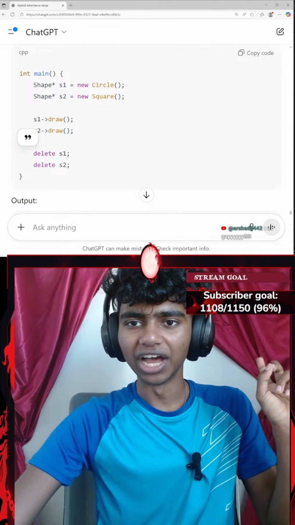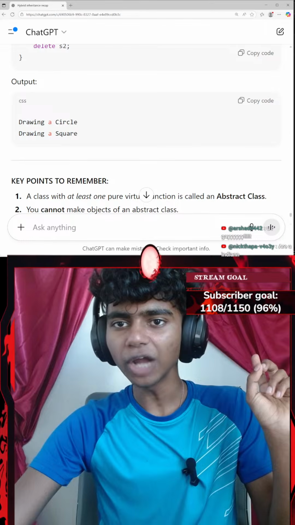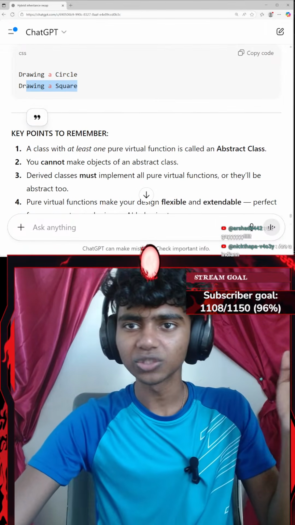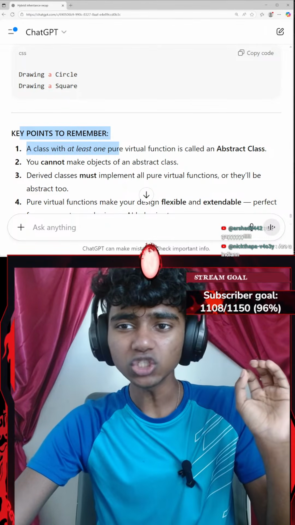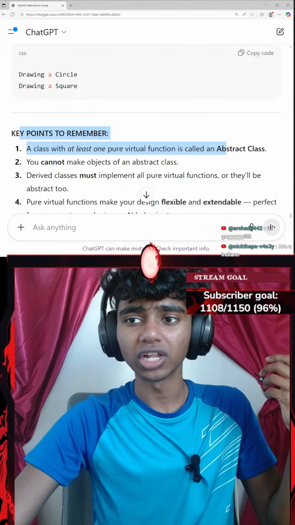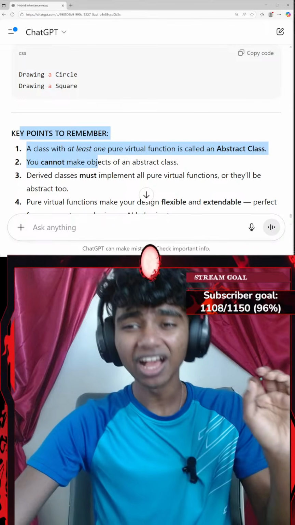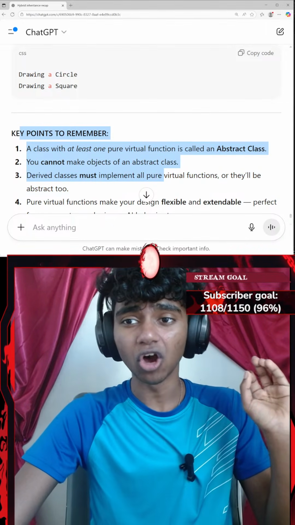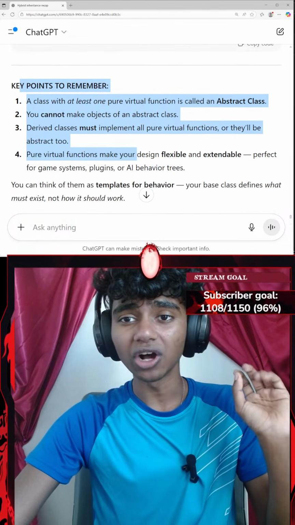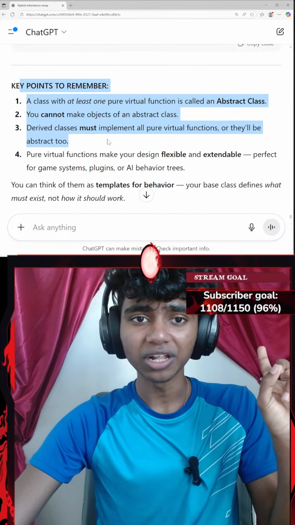That said, I go ahead and delete everything as well. And then output "drawing a circle," "drawing a square." Okay. Key points to remember: a class with at least one pure virtual function is called an abstract class. You cannot make objects of an abstract class. Derived classes must implement all pure virtual functions or they'll be abstract as well.